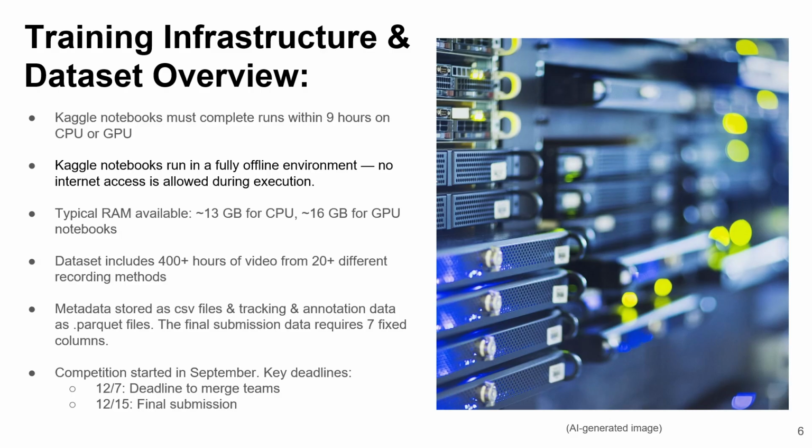Another big constraint is that the environment is completely offline. Kaggle disables all internet access during execution, which means you have to download all the packages you're going to use ahead of time. CPU notebooks usually give you around 13 gigabytes of RAM, and GPU notebooks give you about 16 gigabytes. But considering how big this dataset is, we always have to think about running into out-of-memory errors when designing our pipelines and models.